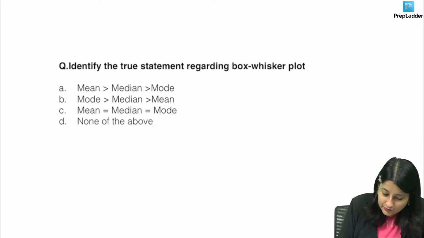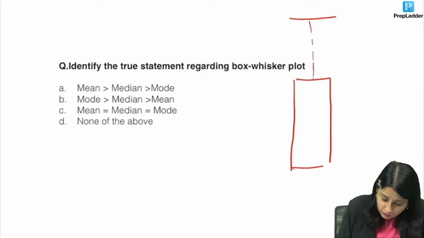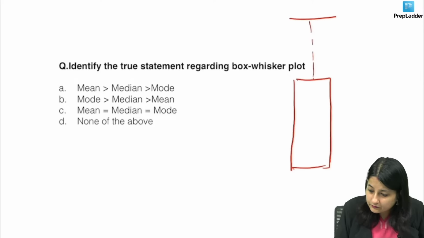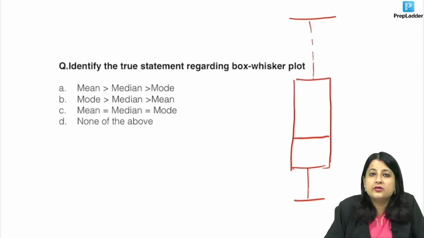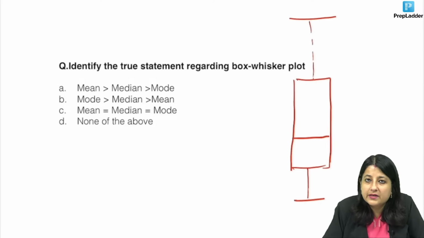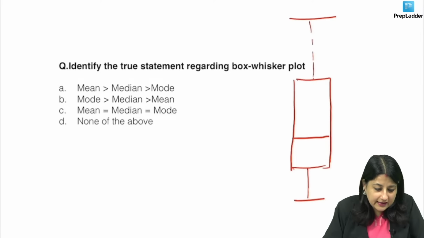Okay, so here I'm going to draw an image. I'm so sorry, I missed the image. So I'm going to draw an image for all of you. Just give me one moment. This is your image. Identify the true statement regarding box and whisker plot.